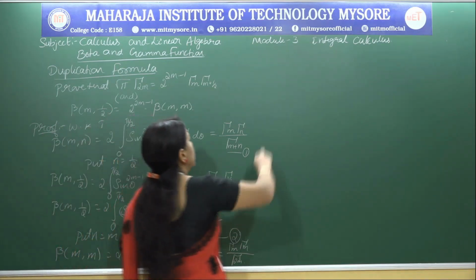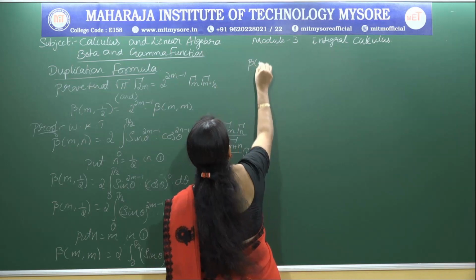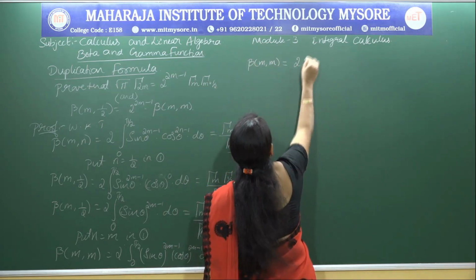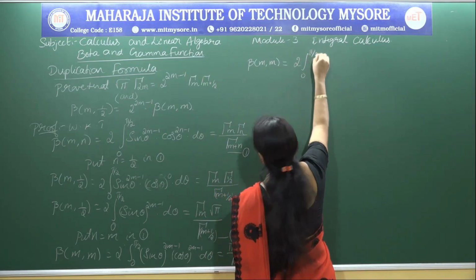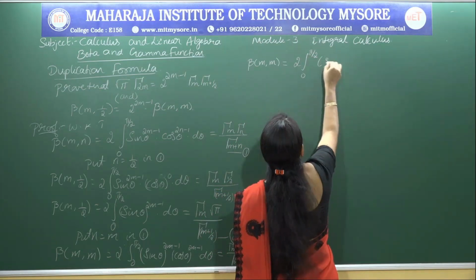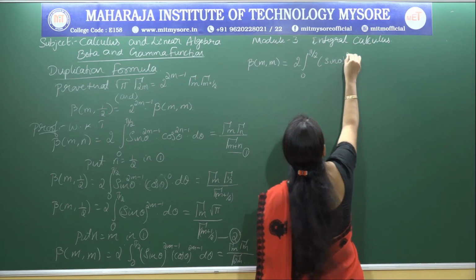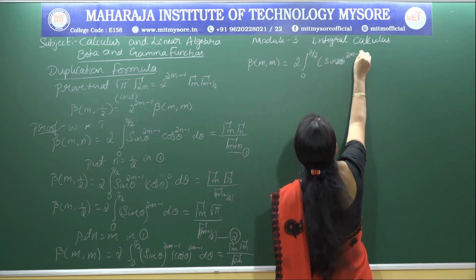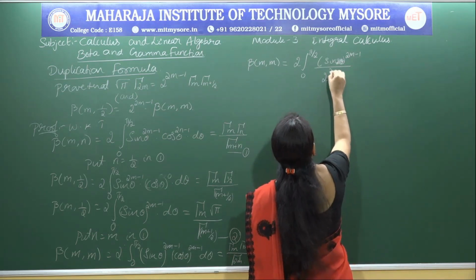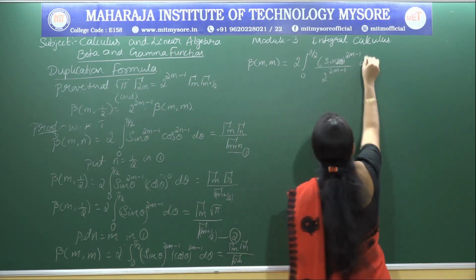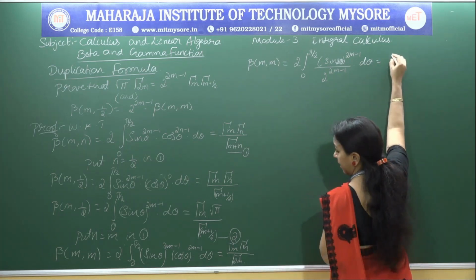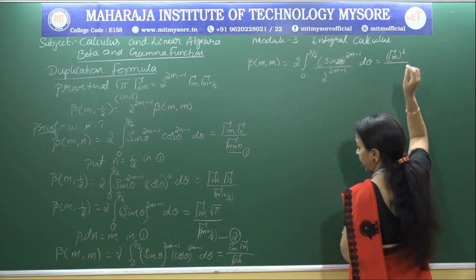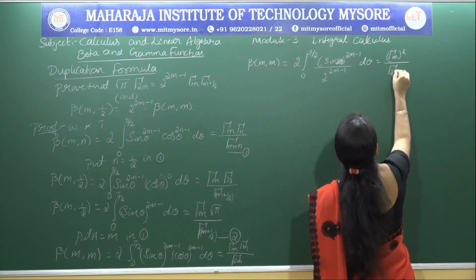So the next step is beta m comma m is equal to 2 times integral 0 to pi by 2 of sin theta to the power of 2m, sin 2 theta to the power of 2m minus 1, whole divided by 2 to the power of 2m minus 1, d theta, which is gamma m whole square divided by gamma 2m.